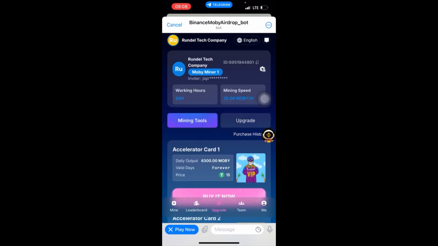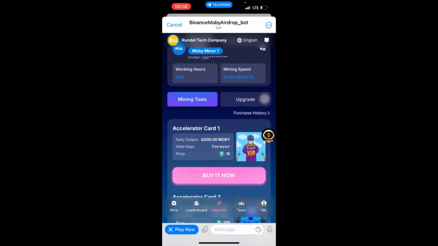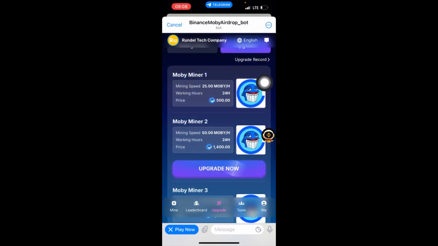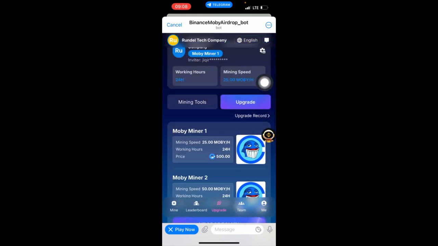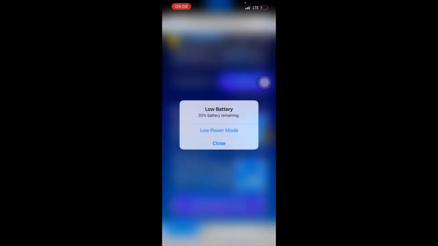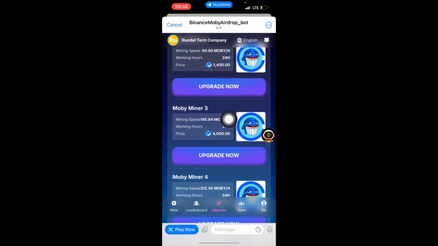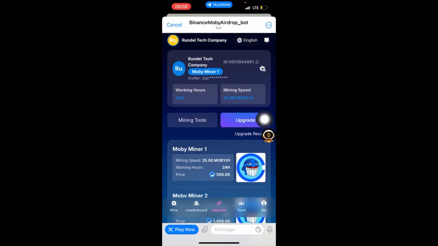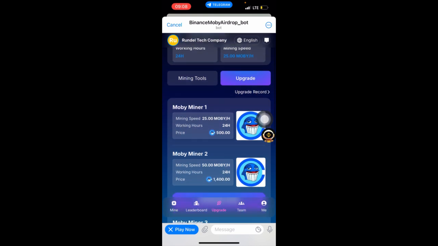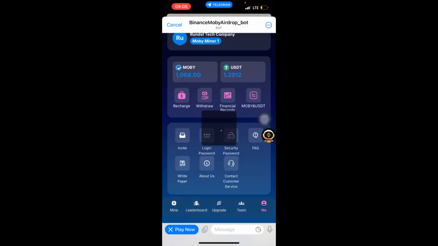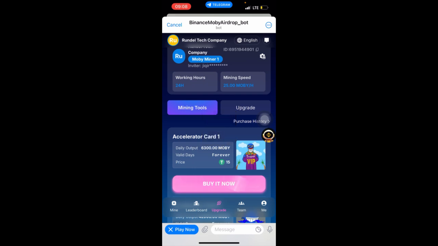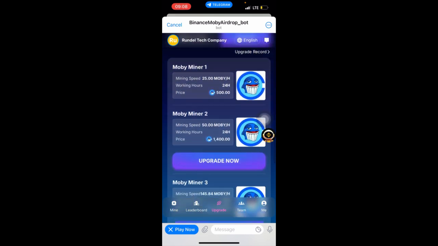Yeah. And this is the mining tool. And if you want to go to the upgrade, so this is the upgrade. That's me, I'm the Moby Miner 1. So you can upgrade to Moby Miner 2. So let me see the amount of money I have in my wallet. I have 1,068. I want to upgrade to Moby Miner 2, the price is 1,400.